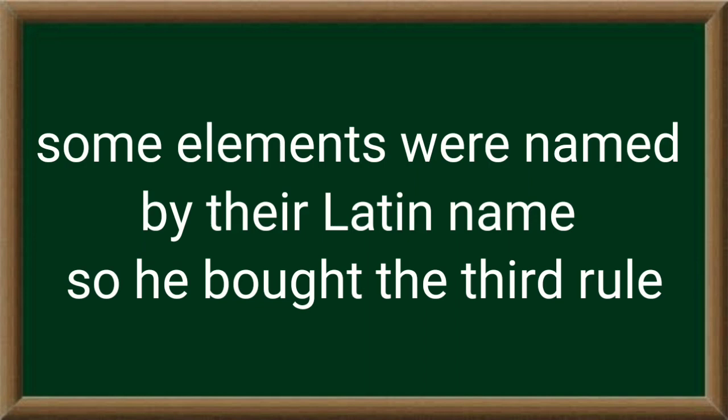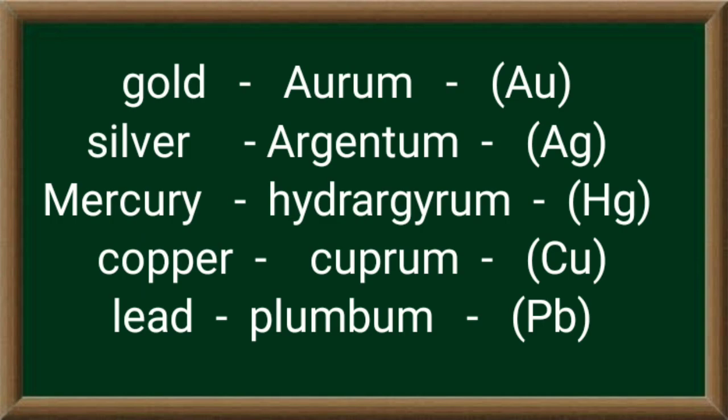For example, if we talk about gold, the first letter is G, but if you see it, the symbol for that is Au. So Au has come from where? It has come from the Latin name of gold, that is aurum. Again, if we talk about silver, the Latin name for silver is argentum and you write it as Ag. If you talk about mercury, mercury's Latin name is hydrargyrum and you write it as Hg.